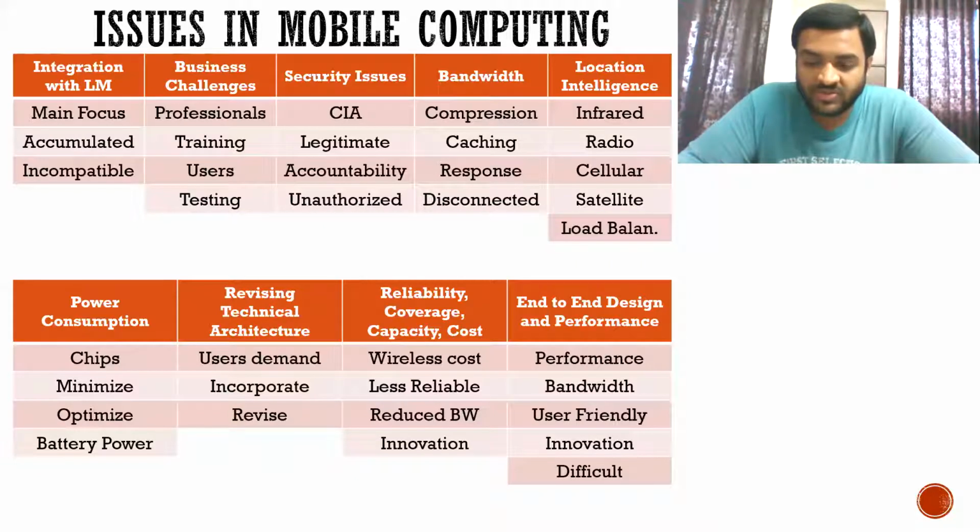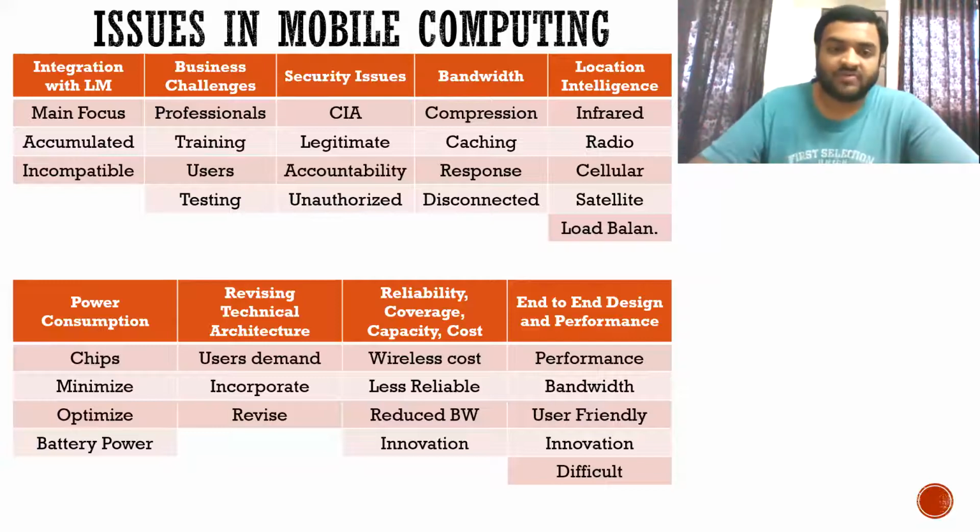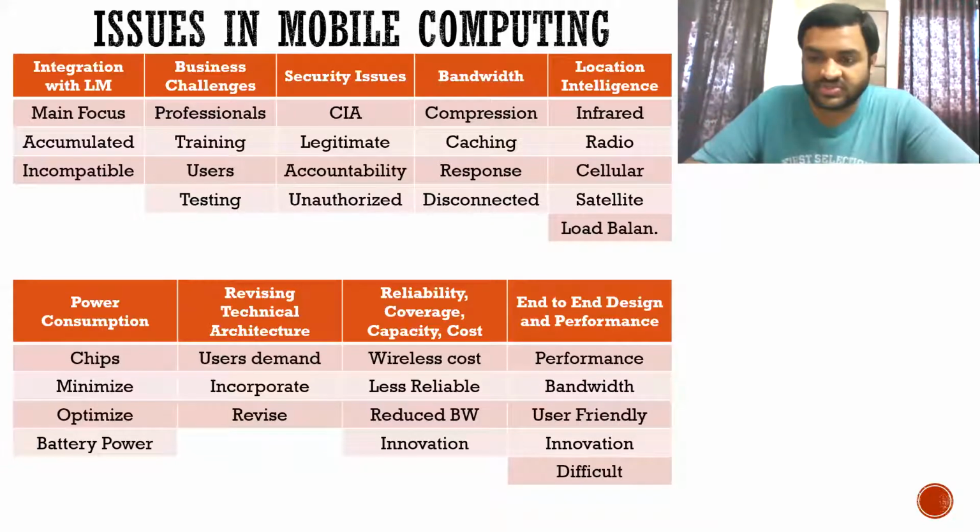Now, who is going to hack the system? An unauthorized person. So while writing this point, security issues, start this point with, we are trying to prevent unauthorized access. We are preventing unauthorized access to ensure confidentiality, integrity, availability. Explain what is confidentiality, integrity, availability. After that, you have to write, there may be legal issues and accountability must be maintained.